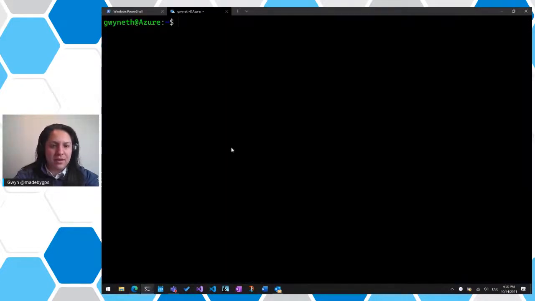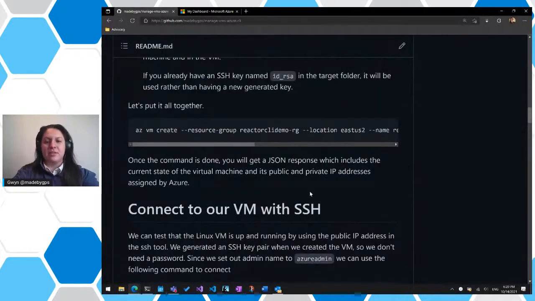You know what I want to do? I'm going to do public IP, and then we're just going to assign it that value. Here we go, and echo public IP. Fantastic. All right. That's just so I don't have to constantly remember what the value is. Environment variables are your friends, especially when you're working on the command line.